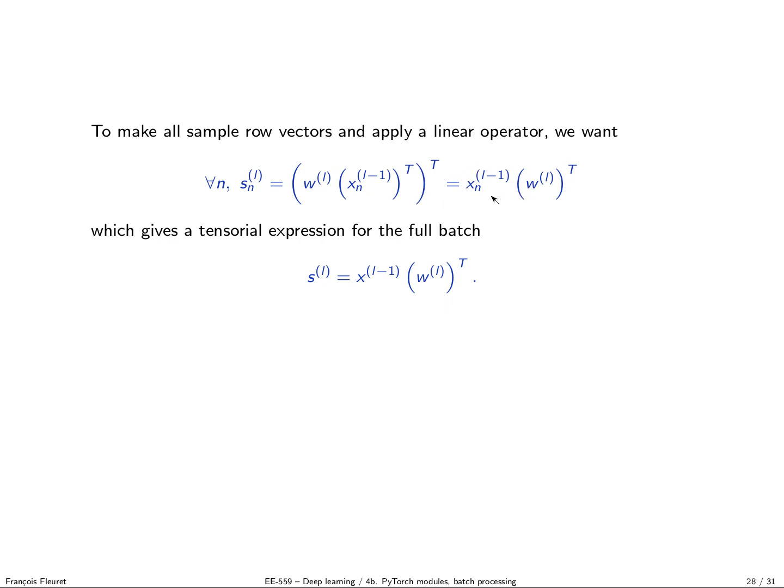What we see is that a linear layer, because it gets a 2D tensor where the first index is the sample index, is actually going to multiply by the transpose of the weight matrix on the right, instead of multiplying by the weight matrix on the left. And this holds for the full batch. So you can do it in one shot: if you get a 2D tensor with one sample per row, you multiply by the transpose of the weight matrix on the right, and you get a 2D tensor with one sample per row.